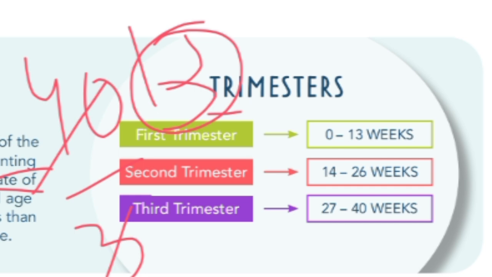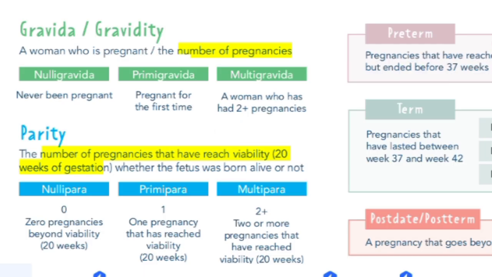Now it is very easy to remember. We divide 40 weeks into 3 equal parts of 13 weeks and name them respectively as first trimester, second trimester, and third trimester. So this is all clear. Now move on to the next thing: gravida and para, and what are preterm, term, and post-term babies. So first let's talk about the basic thing.